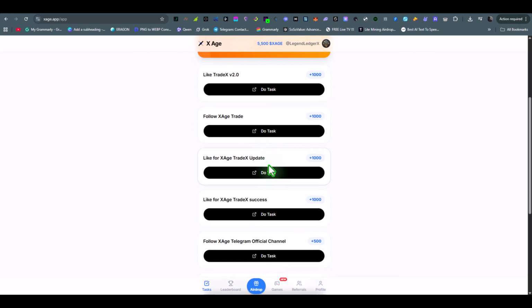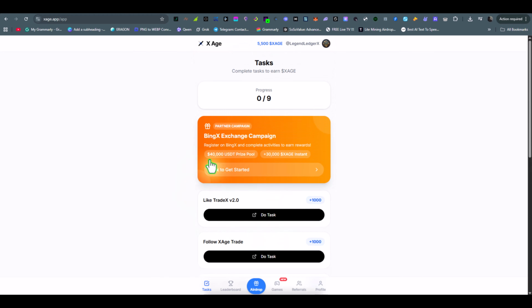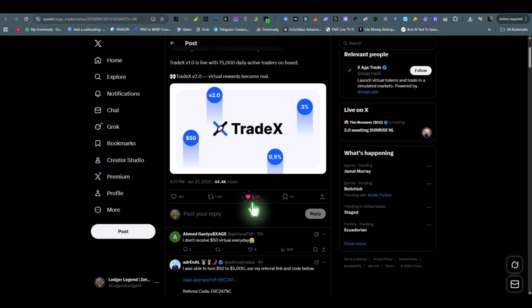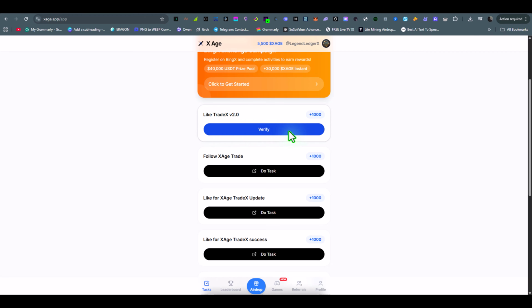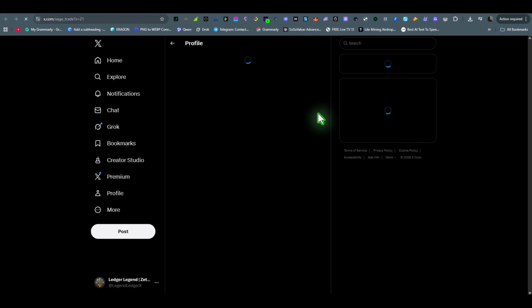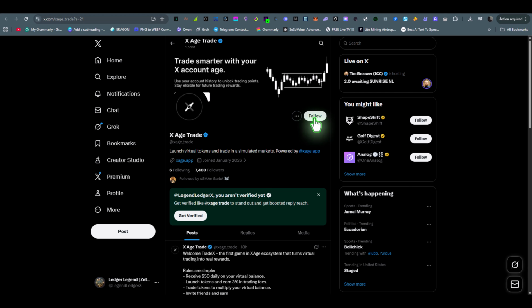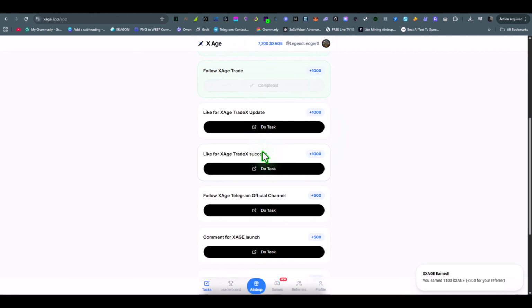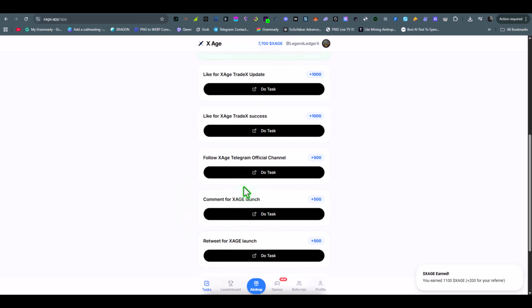Now scroll down and here you will find some tasks which you need to complete one by one. The tasks are very easy to complete, so what you need to do is click on do task, then like the post, then come back and click on verify, then claim it, and done. Next, similarly click on this task, then follow this account, then go back and click on verify, then claim, and done. So like this you can complete all tasks to earn maximum tokens.